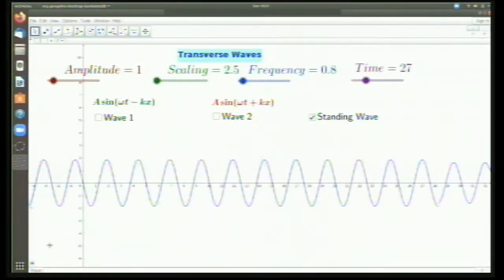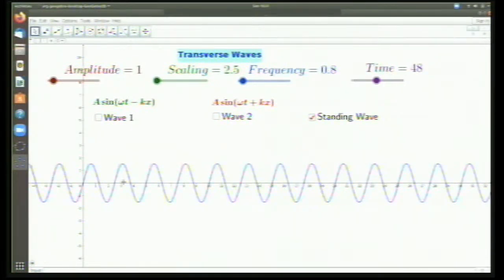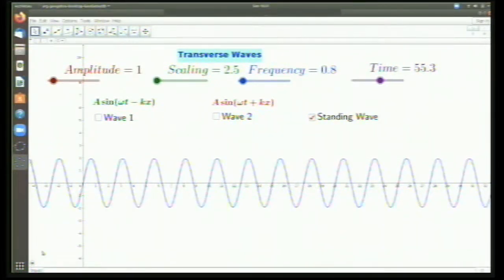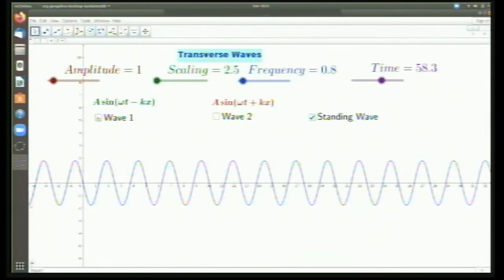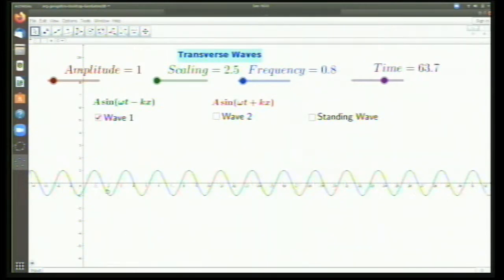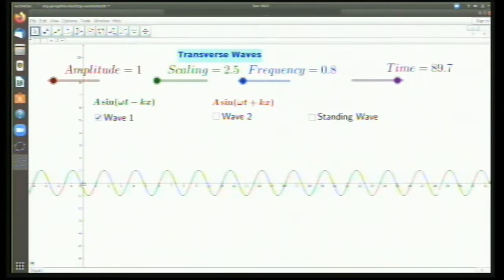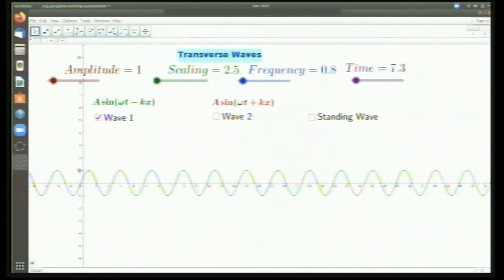Similarly, these kinds of waves are called transverse waves. It means that the particle actually vibrates. I just forgot to mention that. Suppose I'm showing you this positive direction wave. If you see, this wave is moving in the positive direction. Now, if you take a particular point here, this up and down is actually the amplitude.